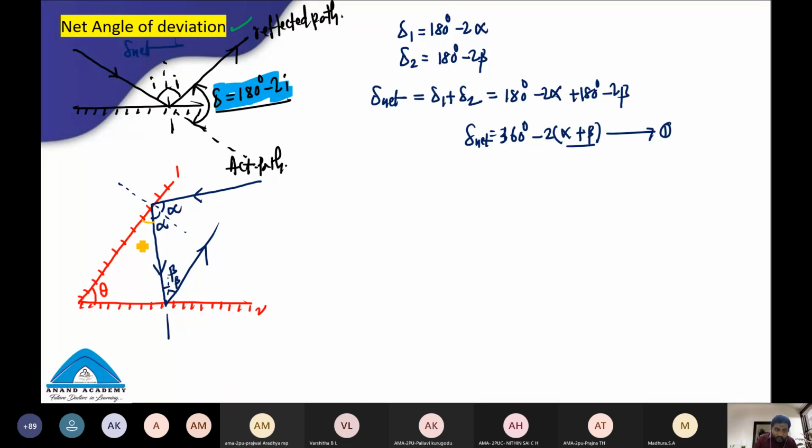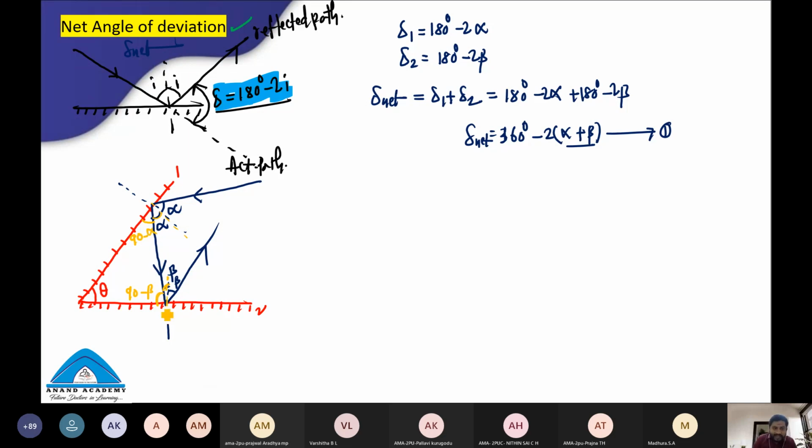So this angle is 90 minus alpha and this angle is 90 minus beta. See this 90 minus alpha, see this 90 minus beta, because this is the normal line. It is already alpha and the rest of the angle is 90 minus alpha. Same thing: this is the normal, this is beta and the rest of the angle is 90 minus beta.